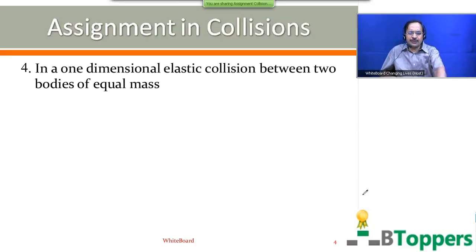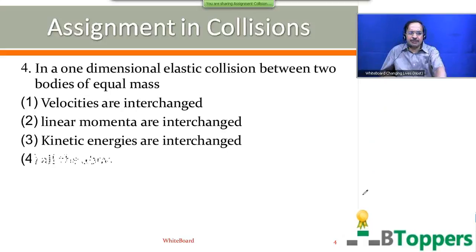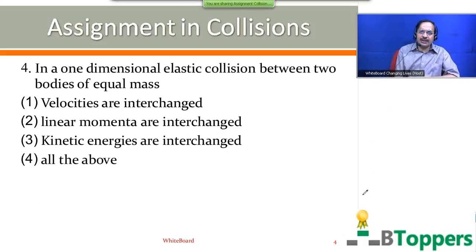See the question number 4. This also I have discussed in the theory part. In a one-dimensional elastic collision between two bodies of equal masses. As I already told you that in one-dimensional elastic collision between two bodies of equal masses, the velocities will be interchanged or exchanged after collision. So M2 equal to M1, then V1 equal to U2.